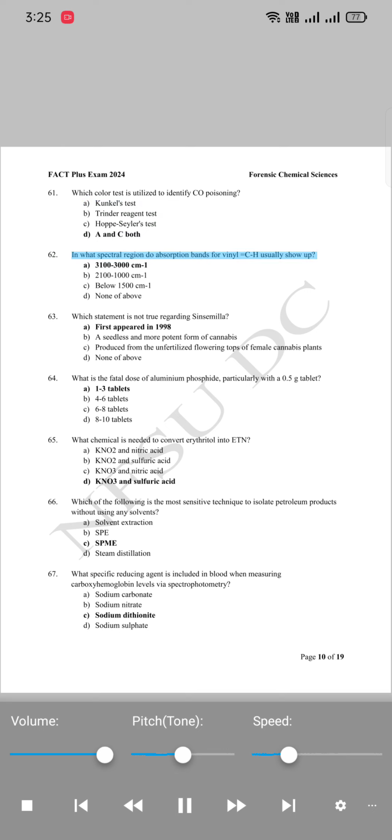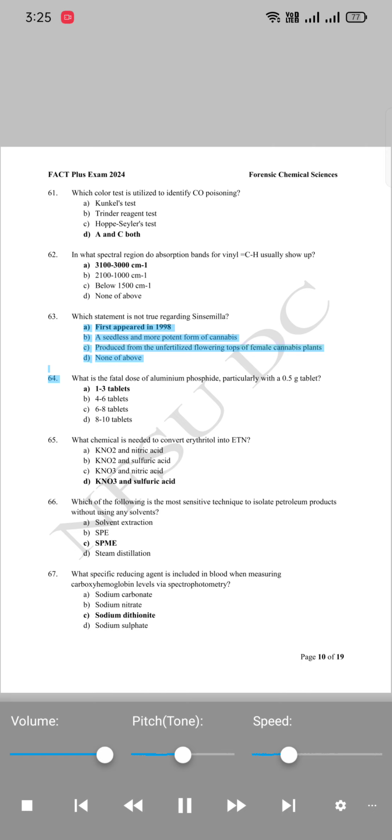62. In what spectral region do absorption bands for vinyl =C-H usually show up? A. 3100-3000 cm^-1. B. 2100-1000 cm^-1. C. Below 1500 cm^-1. D. None of above.